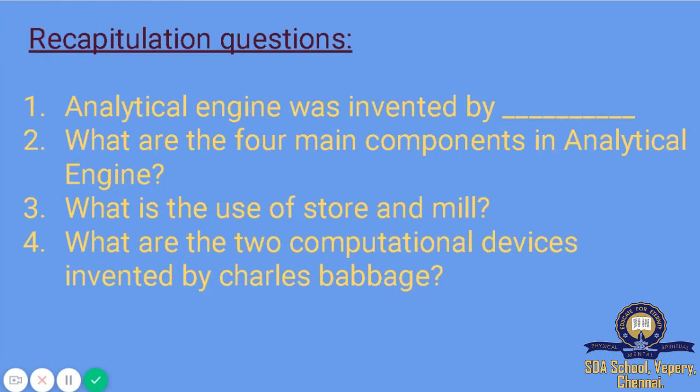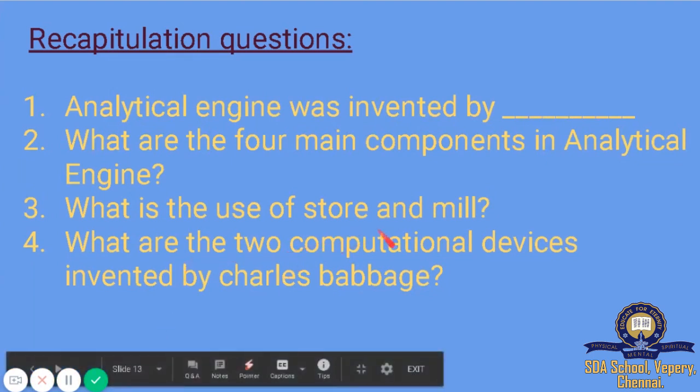Store, mill, reader, printer. These are the four main components used in analytical engine. And what is the use of store and mill? Store was used to store the data, and mill was the calculating unit.